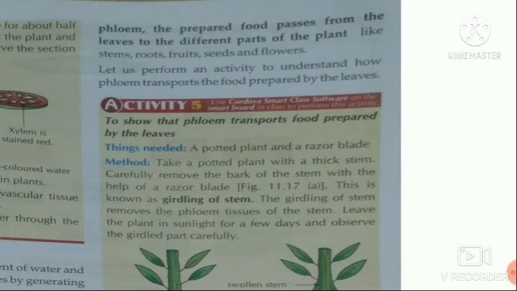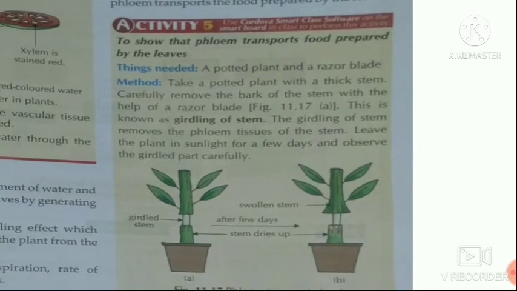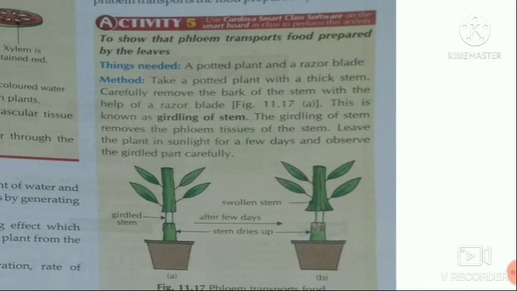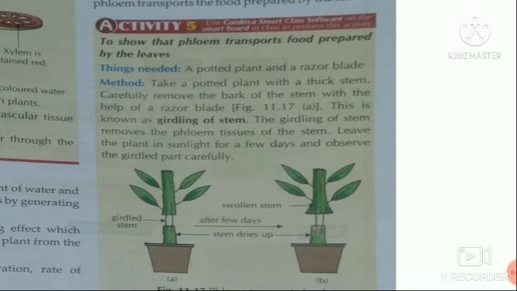Now, with the help of the following activity, we will understand how phloem transports food prepared by the leaves. For this activity, we need a potted plant and a razor blade. Now, how will we perform this activity? For doing this, first of all, we will take this potted plant with a thick stem.